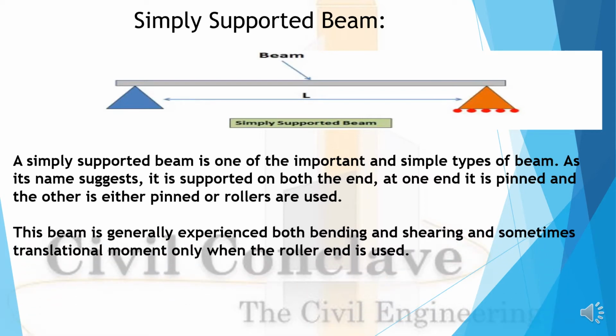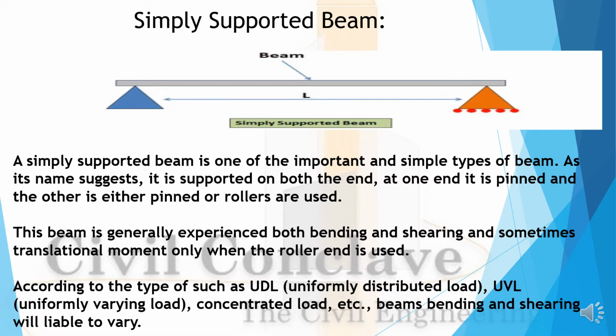The beam generally experiences both bending and shearing, and sometimes translation movement only when the roller end has been used. According to the type of load, such as uniformly distributed load, uniformly varying load, concentrated load, etc., the beam's bending and shearing are liable to vary.